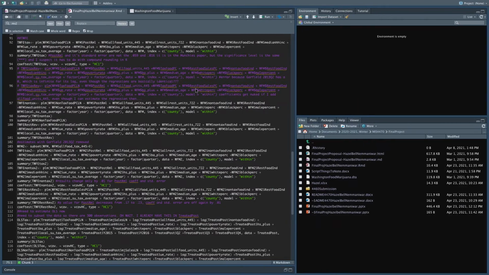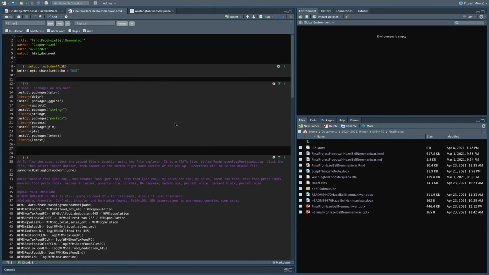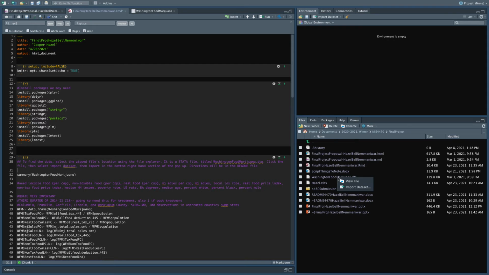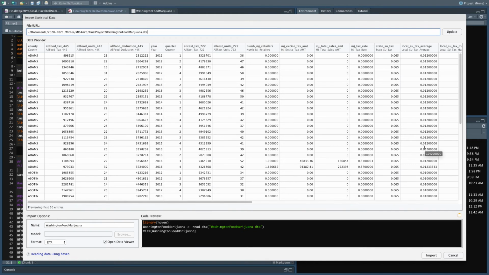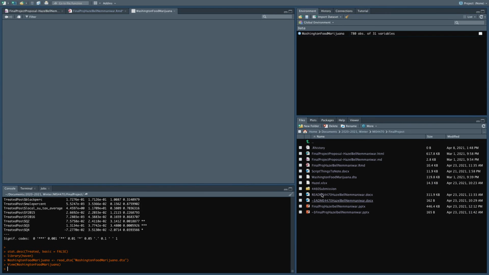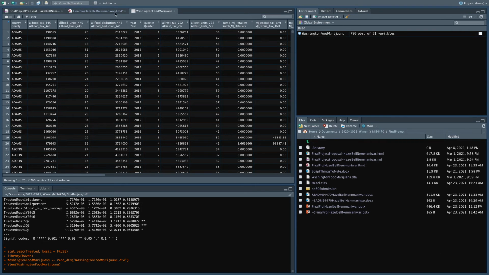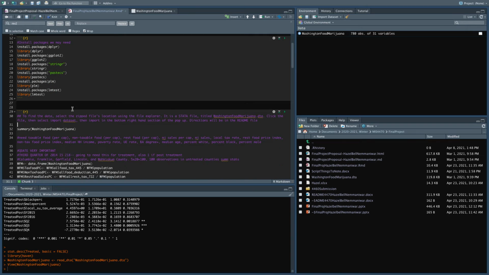There's Hodge's paper. So here there are some libraries that are of interest that you might want to load in. To select the file, I'm going to do a simple import data set, just wherever the file is included in the downloads after it's zipped. That's just how I would do it. That's how I've always done it.